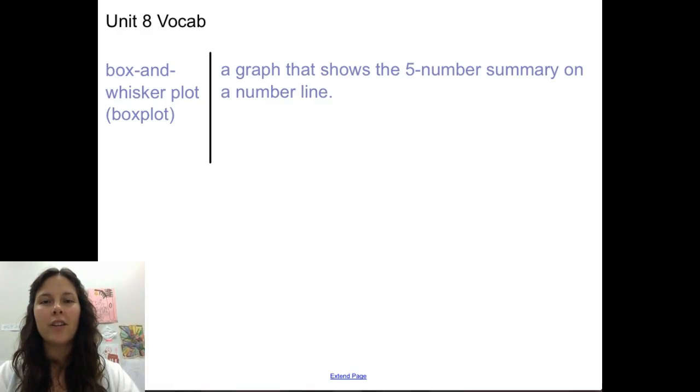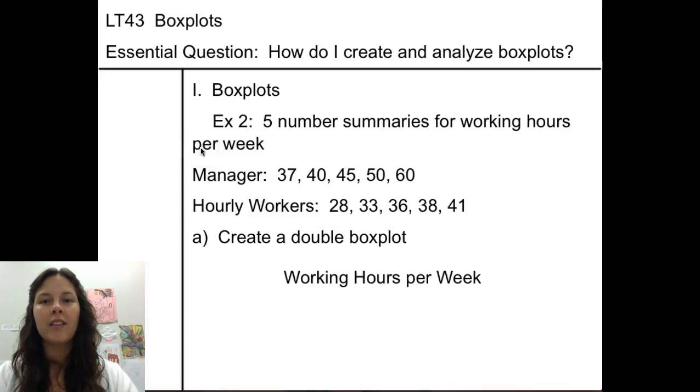Yesterday we learned how to find the quartiles, or divide the data set into 4 equal groups. Today we're going to use that 5-number summary, including the quartiles, the minimum, and the maximum, in order to create a box plot. Because we already know how to find the quartiles, the only data values that I'm giving you to create the box plots are the 5-number summary. It does not mean that this is the entire data set. I'm just giving you the 5-number summary because that's all we need to create our graph.